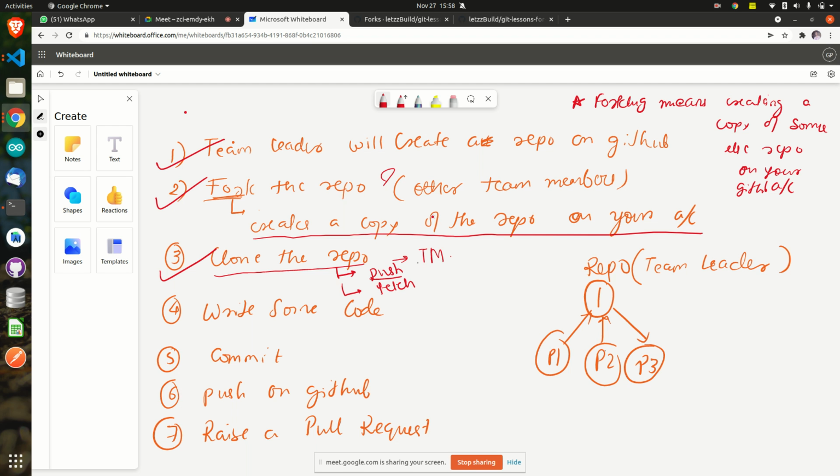Push means what? From where to where? Local to GitHub or remote, right? So pushing your code from local to GitHub is called pushing, right? Fetching means what? I've already told you. Getting the code from GitHub to local. This is called fetching.